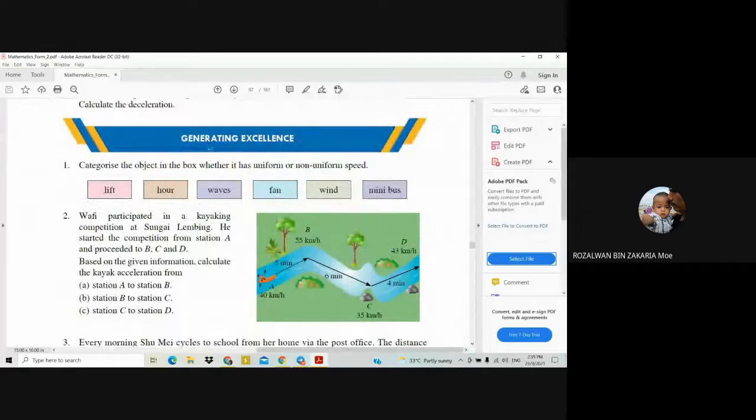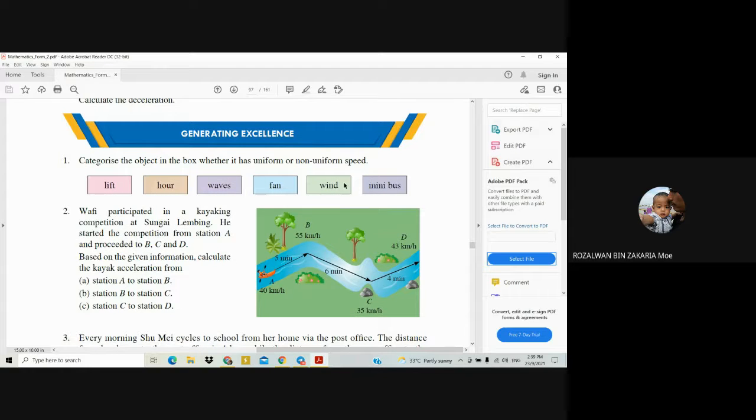We are going to discuss the questions from the generating excellence exercise from chapter 9. Question number 1: categorize the objects in the box whether they have uniform or non-uniform speed. Firstly, we divide into two groups, the first group for uniform speed, the second group for non-uniform speed. Anyone can tell me which objects have uniform speed?